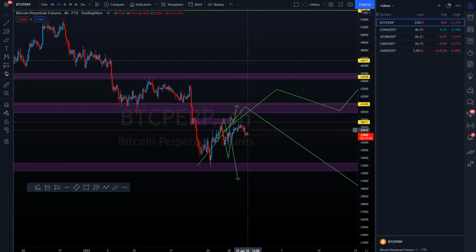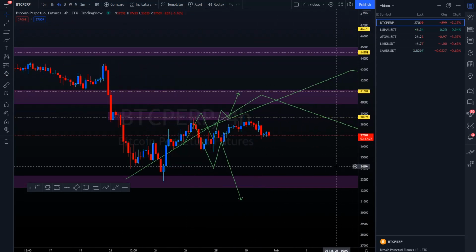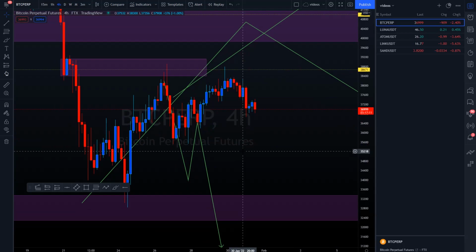So first off, like usual, let's start off with Bitcoin. Let's have a quick glance at what it has actually done. Looking at Bitcoin, we can see that they actually rejected the level we were looking for, which we also wanted them to achieve. You can clearly see that they haven't achieved it yet, and for that reason, I'm starting to lean towards the downside.